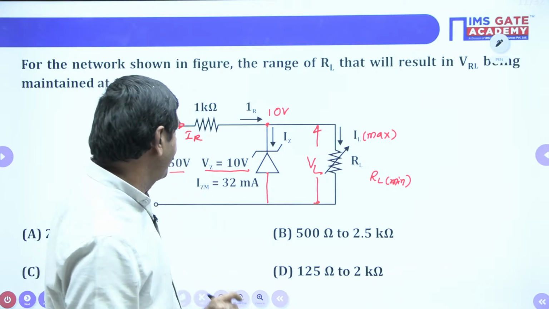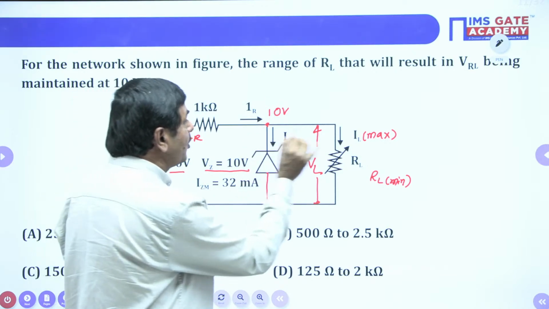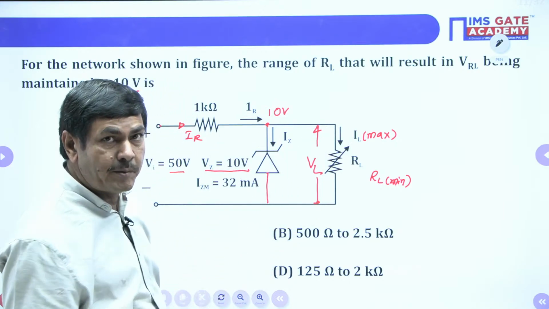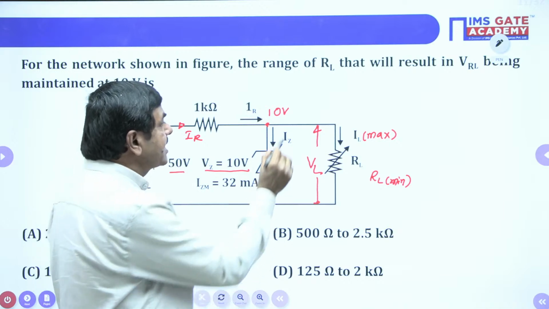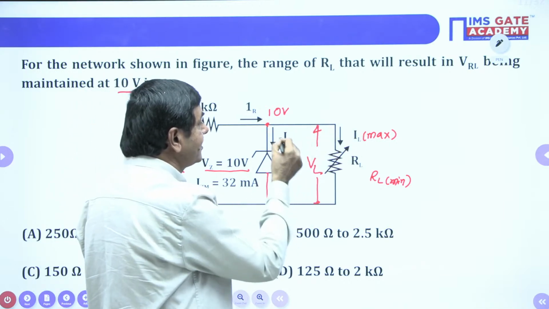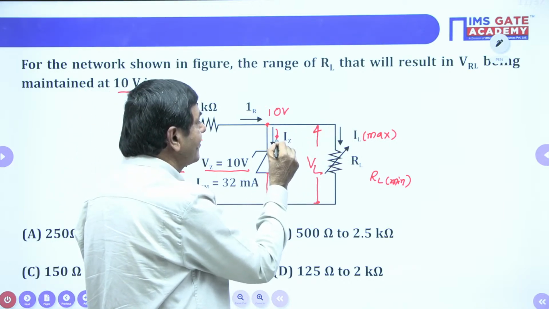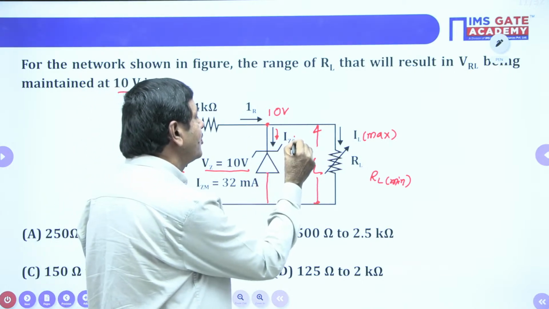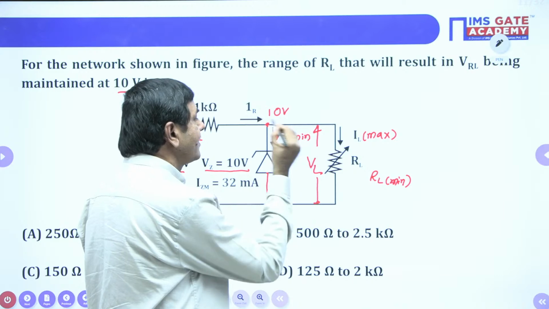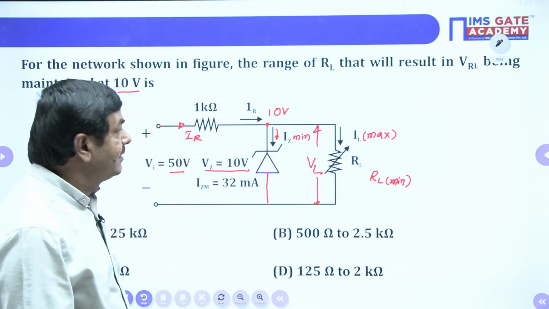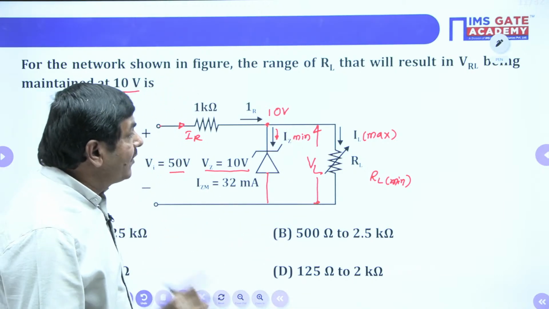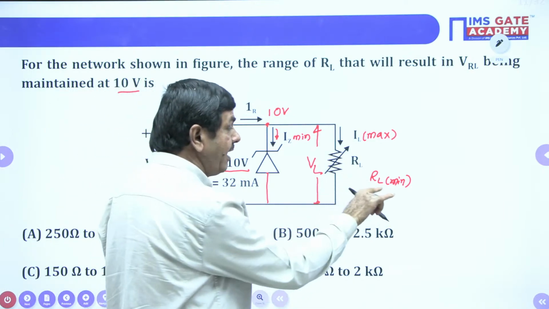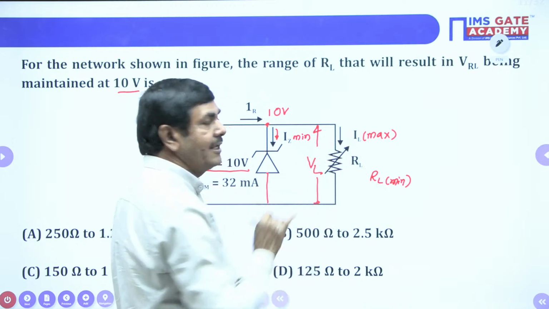Catch my point. Whenever the maximum load current is passing, can you say IZ is maximum or minimum? Once this current is maximum, this current must be minimum only. IZ must be minimum. Now, to find the RL minimum, we need to find the IL maximum.